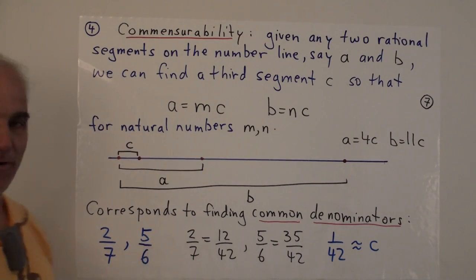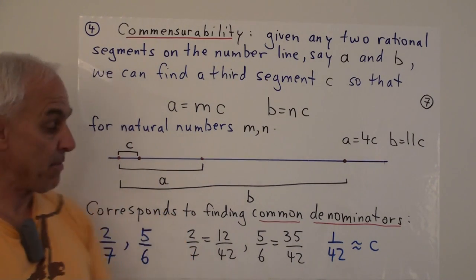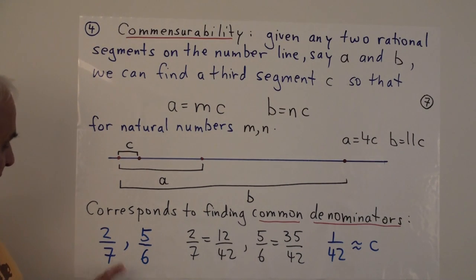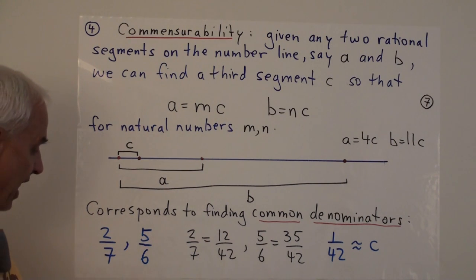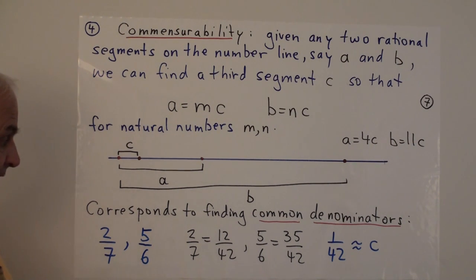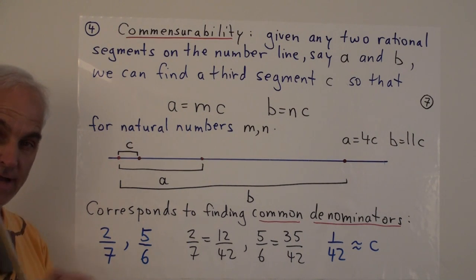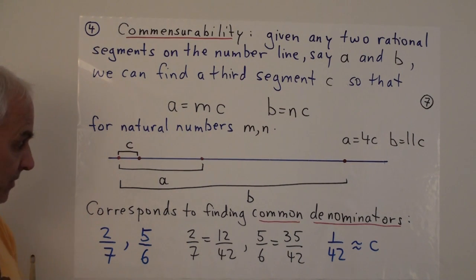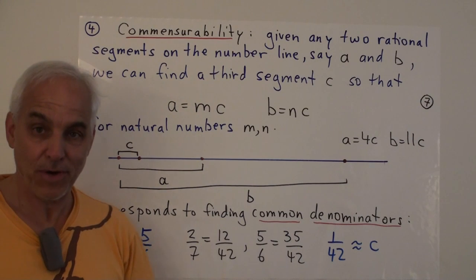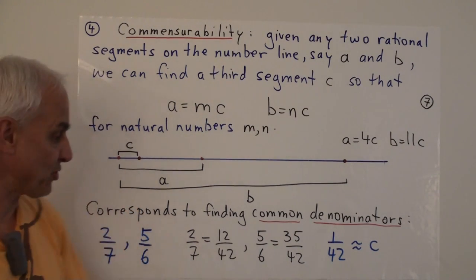Now, these days, arithmetically, we would say the same kind of thing this way. If we have two fractions, 2 over 7, say, and 5 over 6, then both of them can be rewritten in such a way as to be multiples of another fraction. And that's actually a very important thing that we do in the arithmetic in primary school.